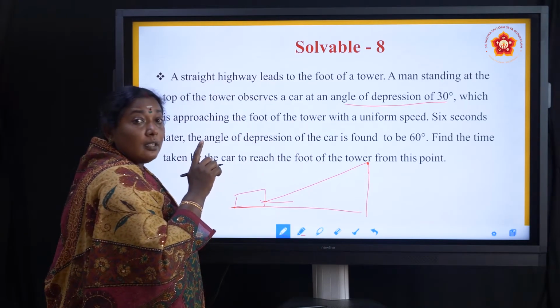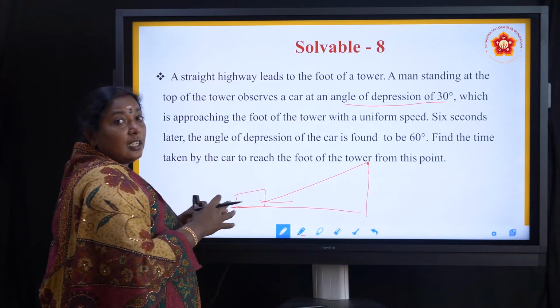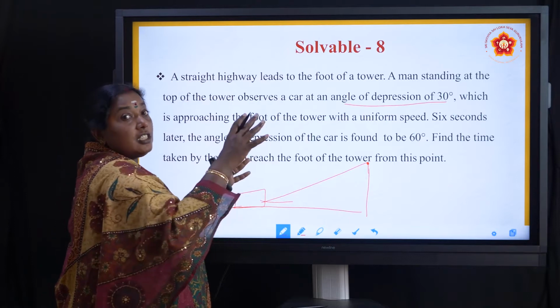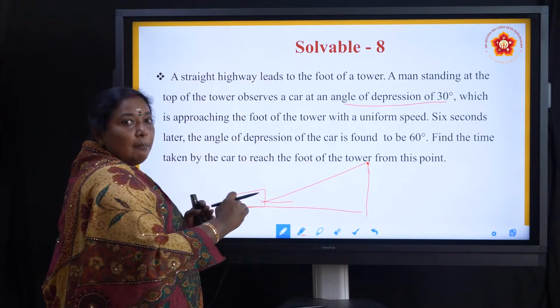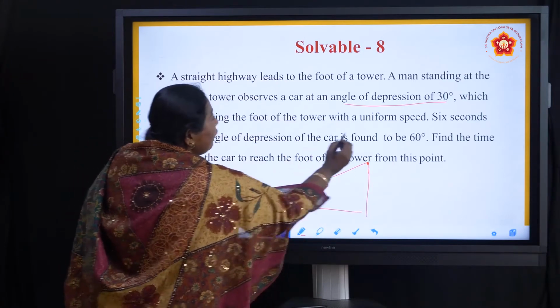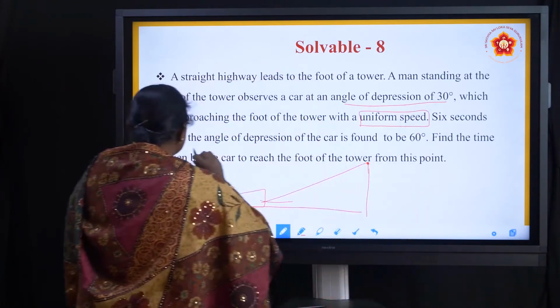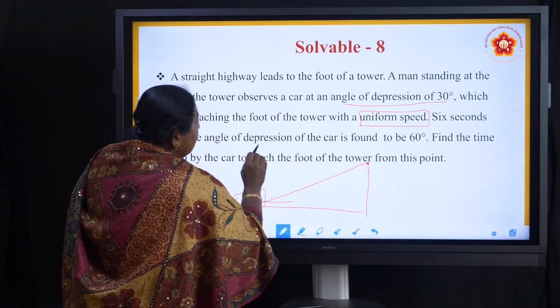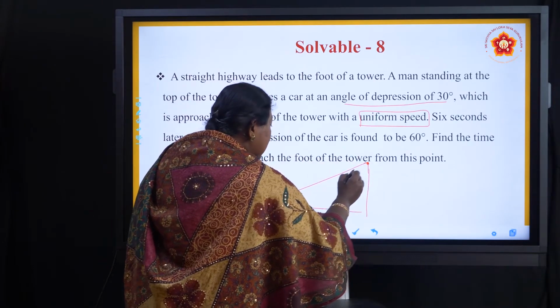With a uniform speed. Uniform speed means there is no increase in the speed. It is not that first he starts at 30 km per hour and then it increases to 60 km per hour. No. He is driving at the same pace. If it is 30, he is driving at 30 only. So uniform speed, that is an important word. 6 seconds later, the angle of depression of the car is found to be 60 degrees.